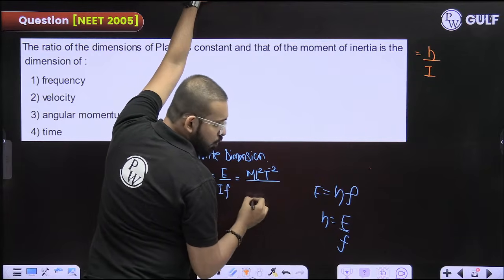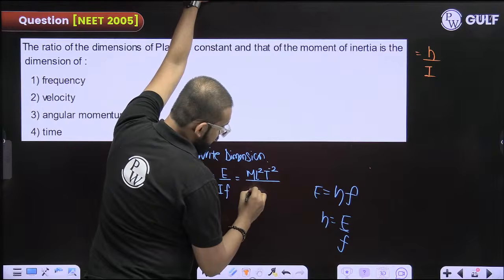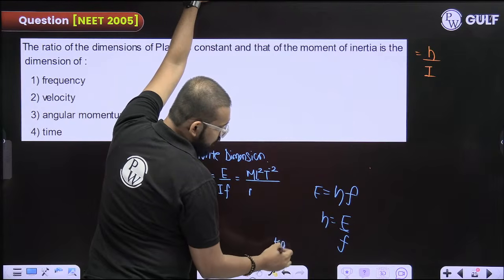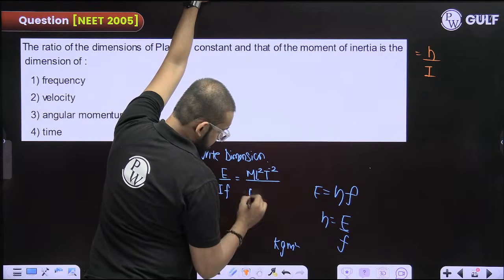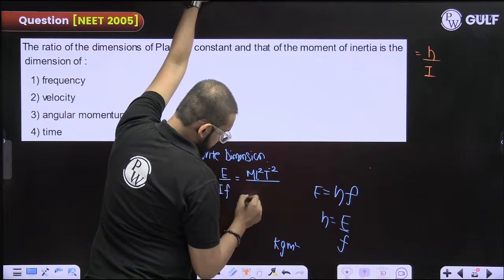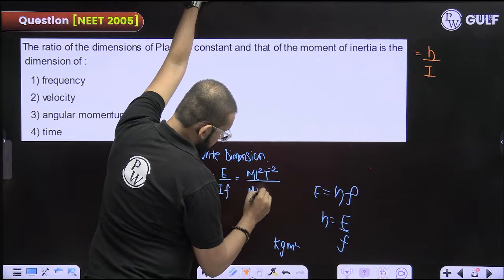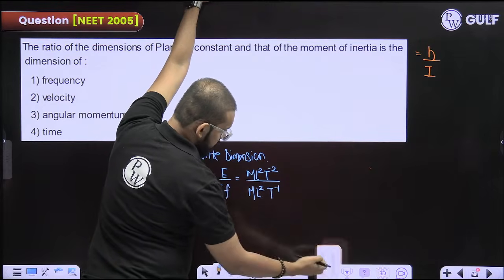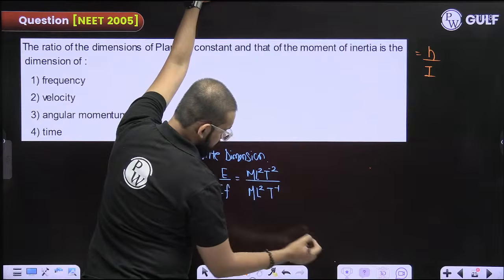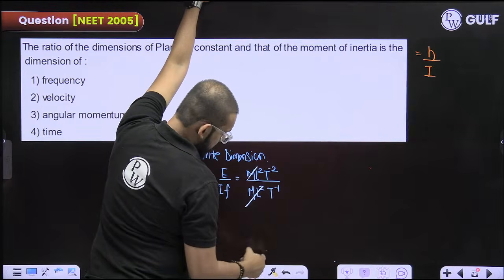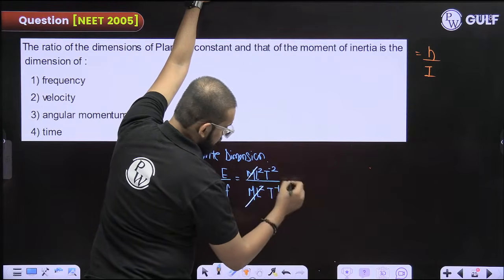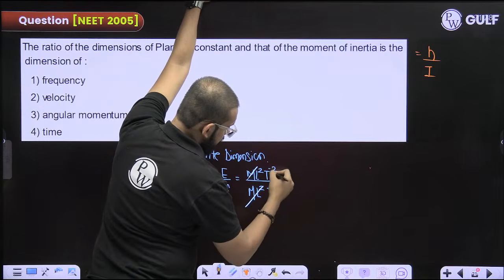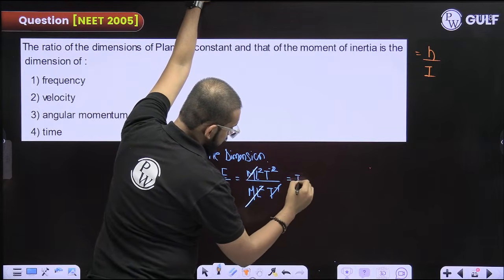I is the moment of inertia, what is the unit? Kg meter square, ML square. Frequency is per second, T minus 1. ML square gets cancelled out. This again will cancel out, T raised to the power minus 1.